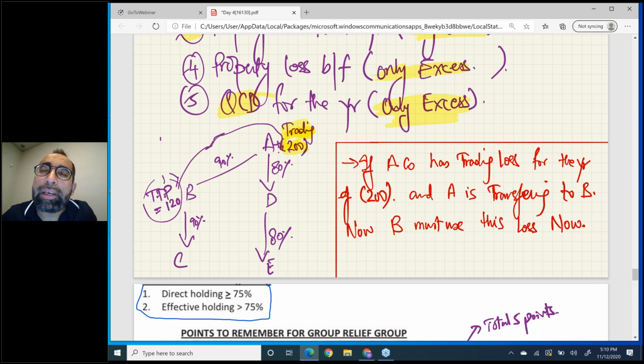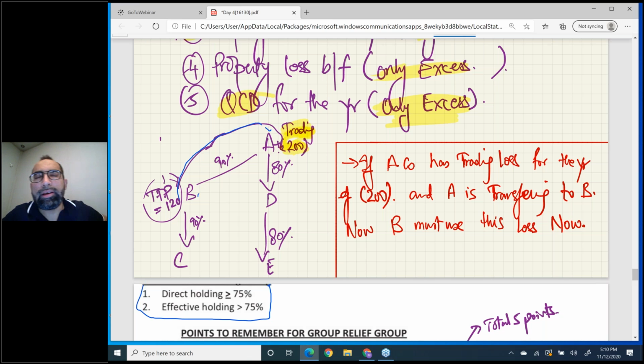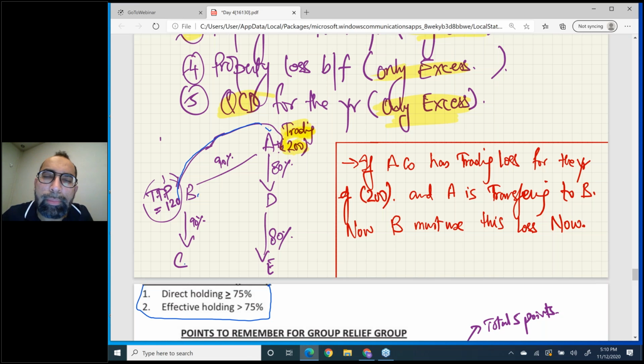And if you are making a big group, like a sub-subsidiary or indirect subsidiaries group, then your effective holding must be greater than 75%. What do you mean by effective holding? Look here. A has 90% holding in B. That means A and B are part of a 75% group. Now B has 90% holding in C. Yes, B and C are part of a 75% group.